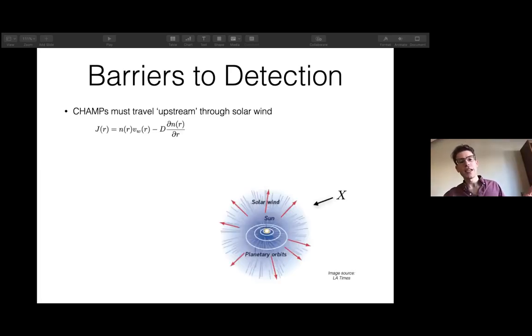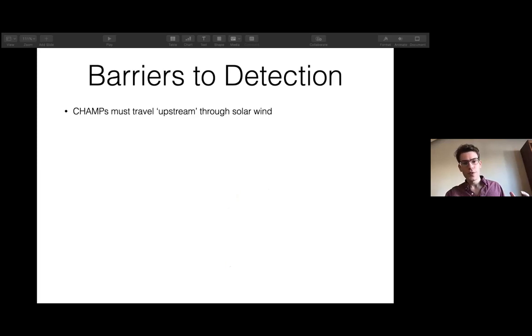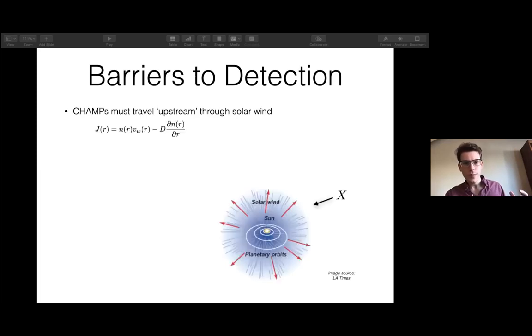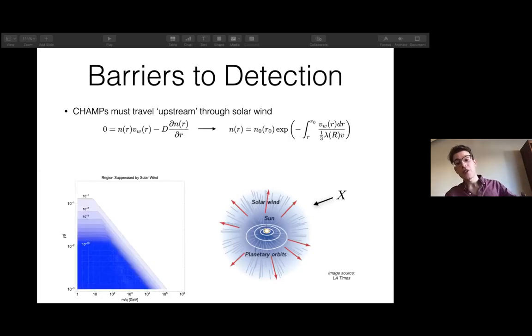So let me just briefly discuss this. There are 2 barriers to detection. There's the solar wind, which is this plasma emanating from the sun, which prevents charged particles from reaching the Earth. It's kind of like they have to swim upstream to reach the Earth. You have a flux that carries them away with the solar wind speed, and a diffusion inwards. So at equilibrium, you would expect the flux to be 0, and a number density that's roughly exponentially suppressed as you go closer to the Earth.